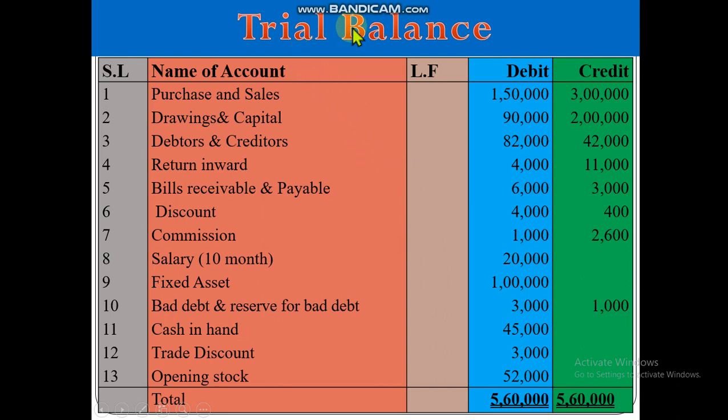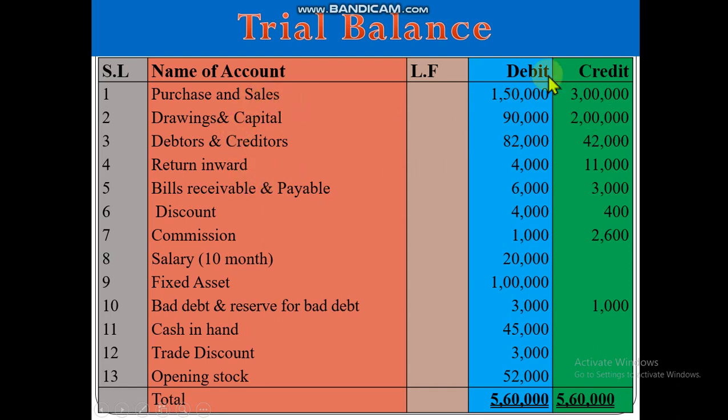Dear student, look at a trial balance. This is a trial balance: serial number given, name of the account, purchase, sales. If it is purchase, it is an expense, so it goes on the debit side. If it is sales, it is income, so it goes on the credit side. Drawings is opposite to equity, so it goes on the debit side. Capital goes on the credit side.